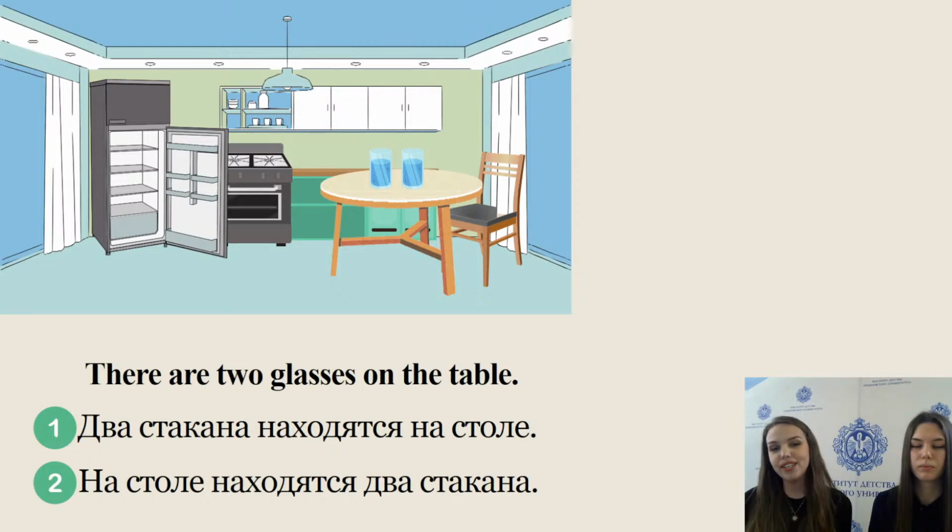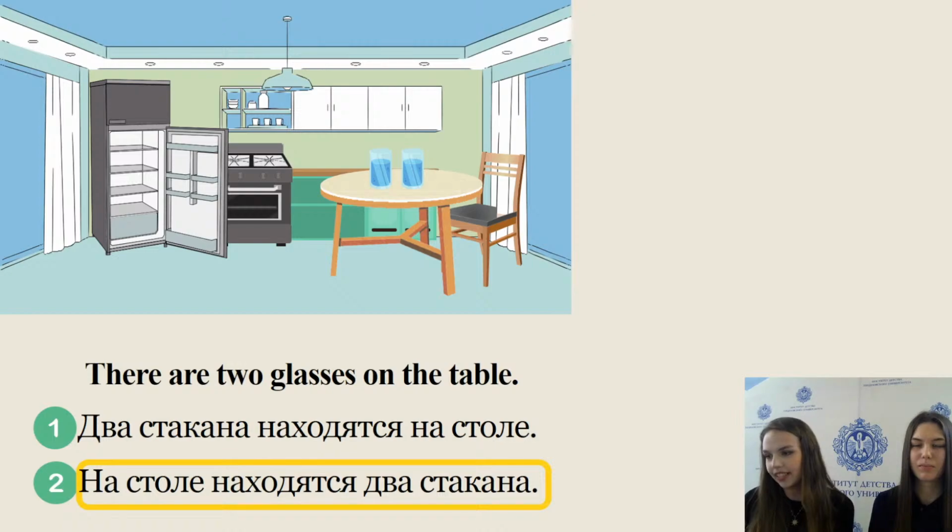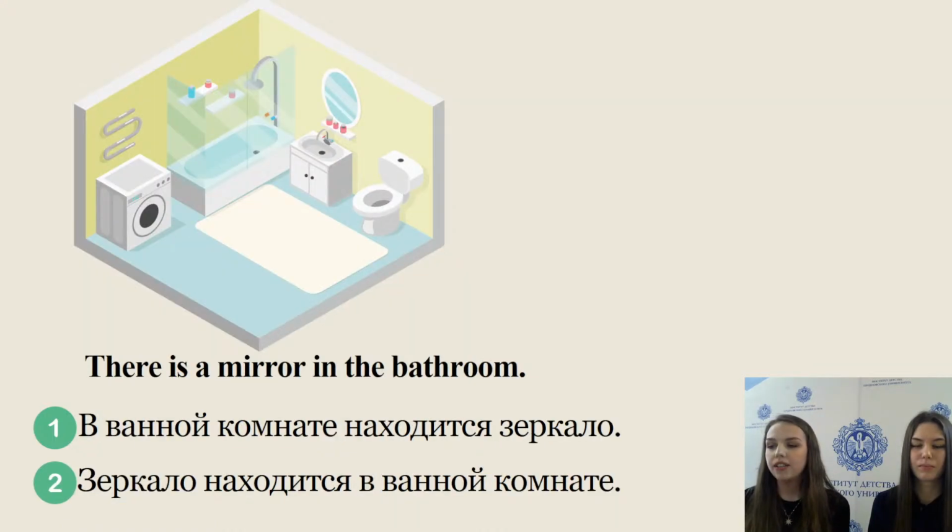Please choose the number and write it in the chat. There are 2 glasses on the table. You are absolutely right. Number 2. На столе находятся 2 стакана. There is a mirror in the bathroom. Number 1. В ванной комнате находится зеркало. Number 2. Зеркало находится в ванной комнате.